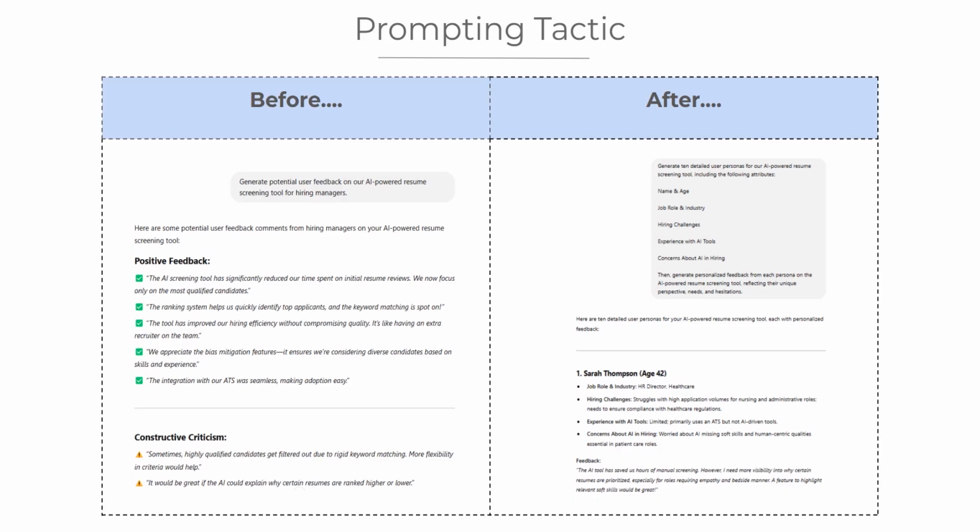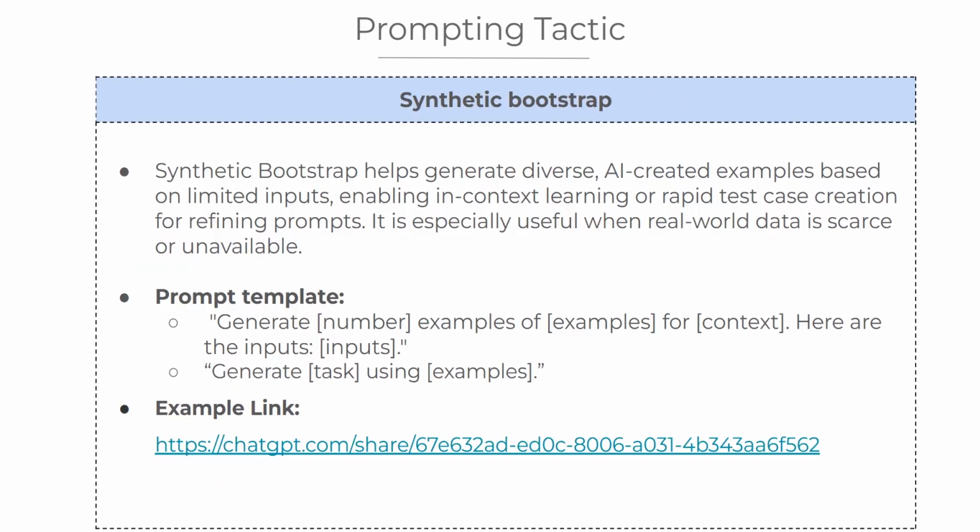With this method, we gained diverse perspectives from different industries, targeted feedback that reflects real-world concerns, and stronger validation for AI-generated insights. This approach can be applied to product testing, customer research, content generation, and more. If you want to see the full AI-generated responses, then click the link on this slide to explore the detailed user personas and their feedback.